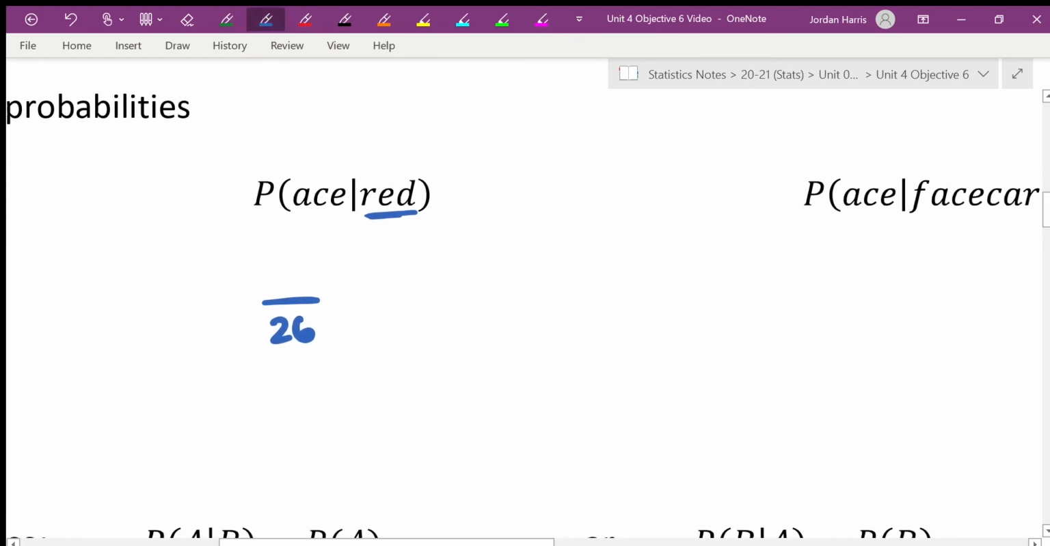Well, I have 4 aces in the deck normally, but it's changed. I've told you it's only red, so I don't worry about the 2 black aces. I only have 2 red aces. So it's 2 out of 26, because all I'm thinking about are the red cards. So there's 26 red cards. 2 of those red cards are aces. So once again, I'm just going to simplify real quick and be done instead of dividing, because 2 goes into both pretty easily. And we have 1 over 13. Oh, that's good. There we go.